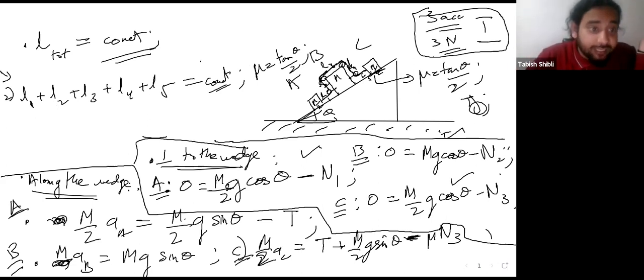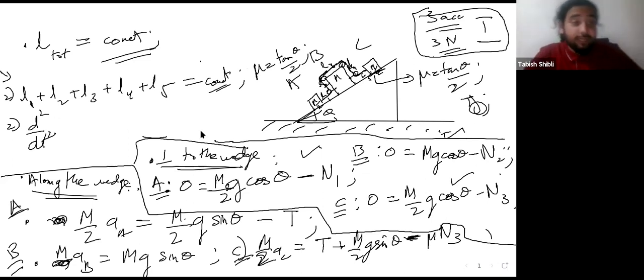So let's do that. Let's take the double derivative on both sides. So let's see what happens. d2 by dt squared of L1. What is d2 by dt squared of L1?